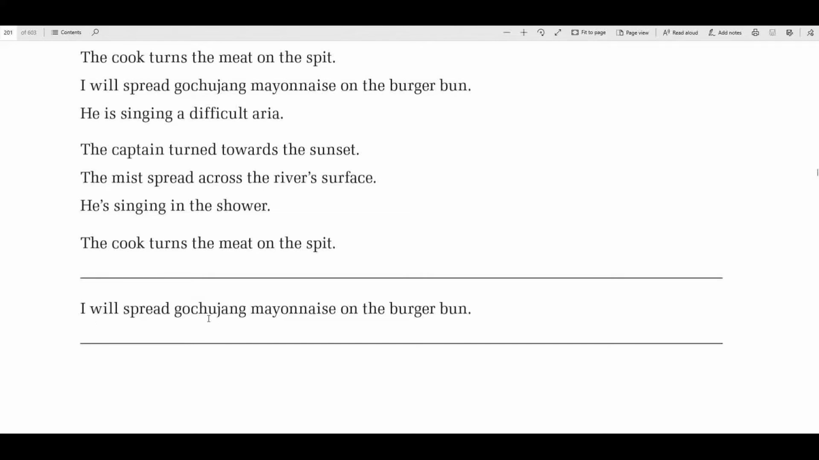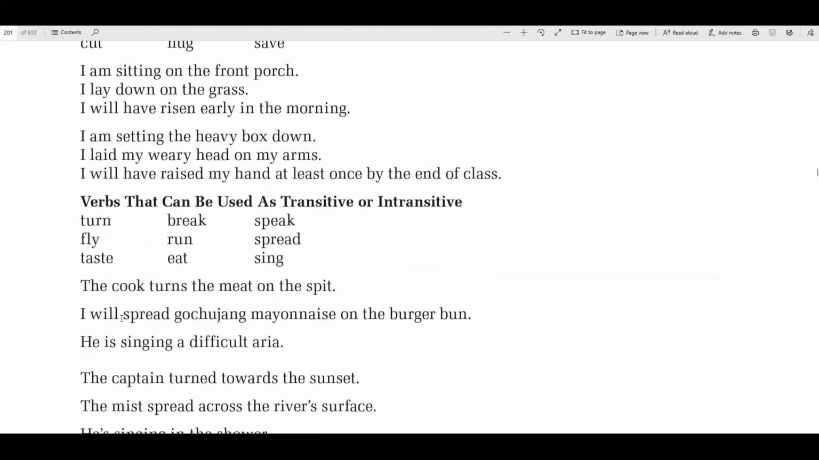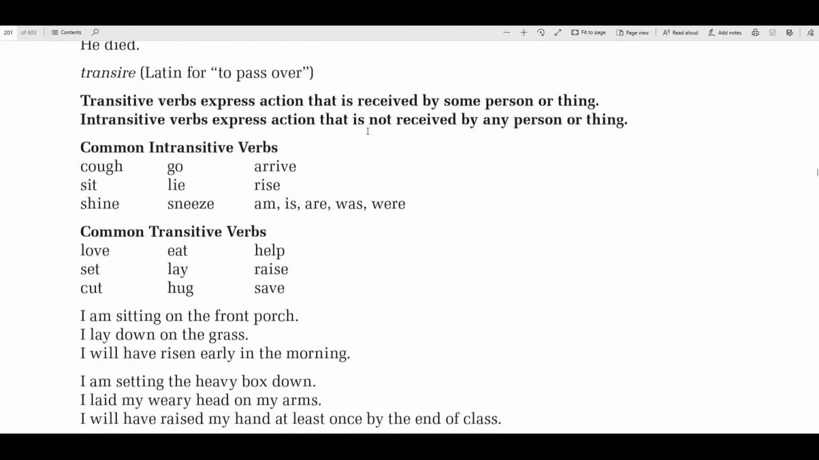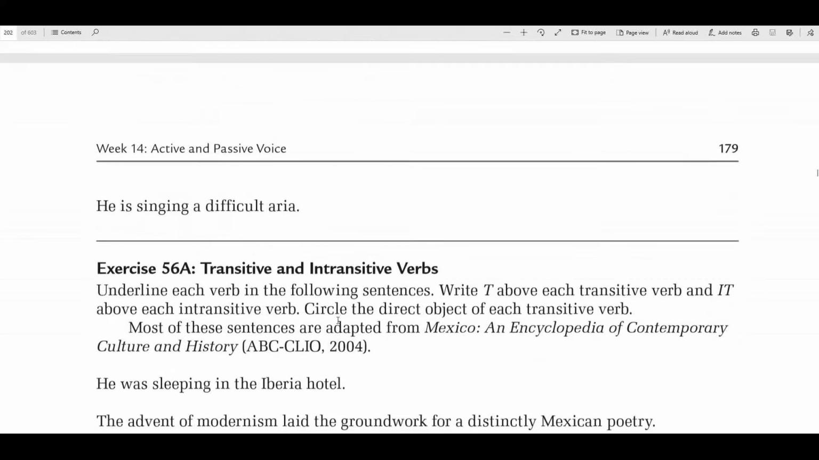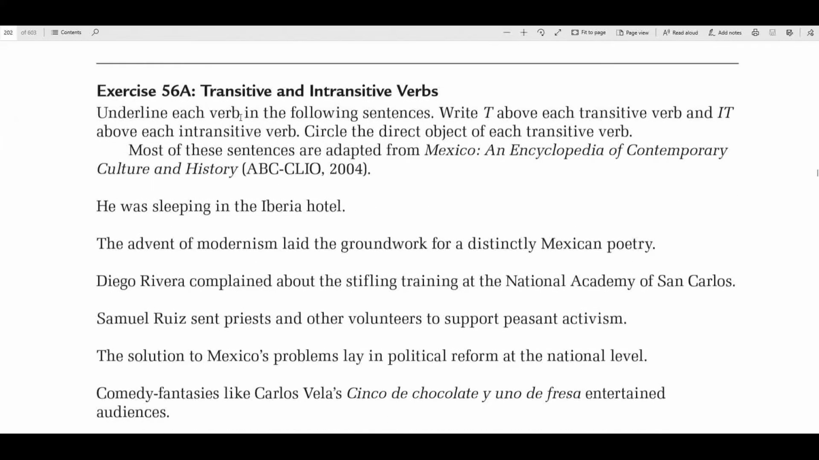I will spread some kind of mayonnaise on the burger bun. Okay, on the burger bun. Will spread would be intransitive, I believe, because it expresses an action that is not received by a person or a thing. Will spread. I don't know, maybe it's transitive. I'm not sure about this one. Okay, let's just go to 56A. That way we can at least check what we think.